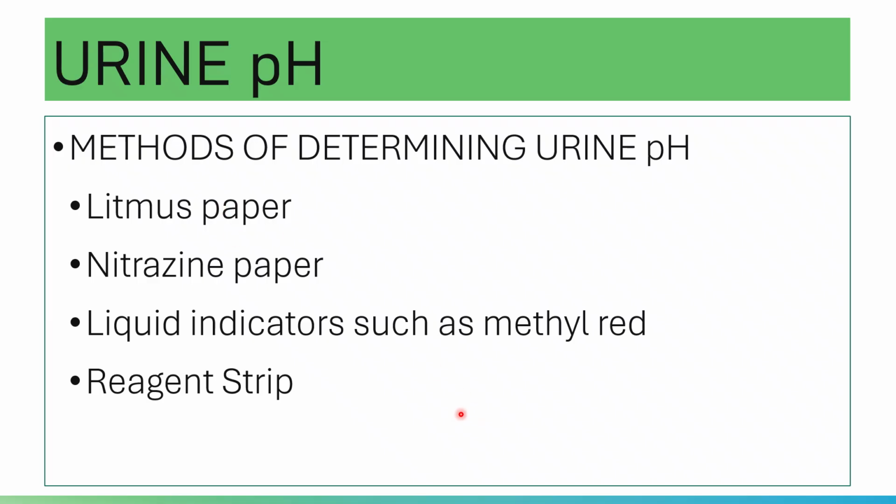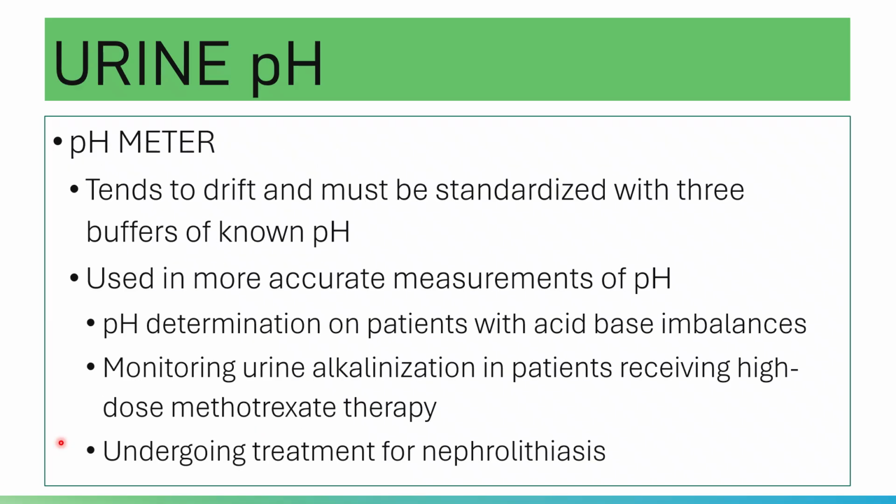And then you have your pH electrode or your pH meter. The pH electrode also is a method of determining your urine pH. But the most commonly employed in the clinical laboratory is the use of your reagent strip. First, let's take a look at your pH meter.